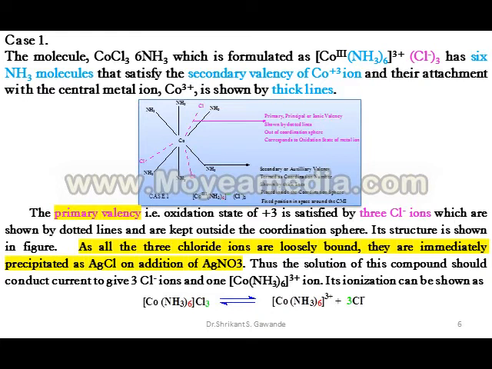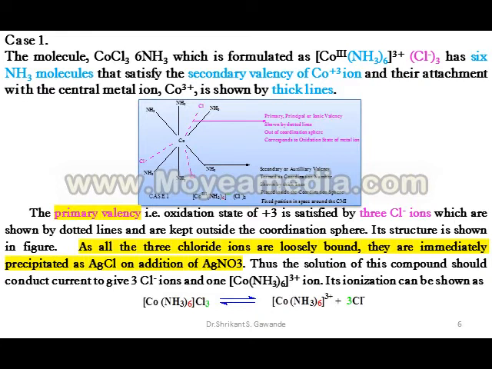The molecule CoCl3·6NH3, which is formulated as [Co(NH3)6]3+ 3Cl−, has 6 NH3 molecules that satisfy the secondary valency of the Co3+ ion. Their attachment with the central metal ion Co3+ is shown by thick lines.